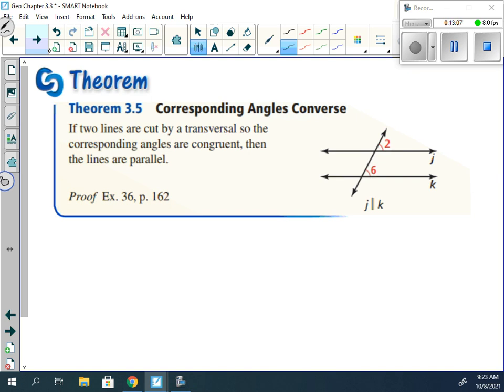That really means that we have a biconditional statement. If corresponding angles are congruent, then the lines are parallel. If the lines are parallel, then the corresponding angles should be congruent.